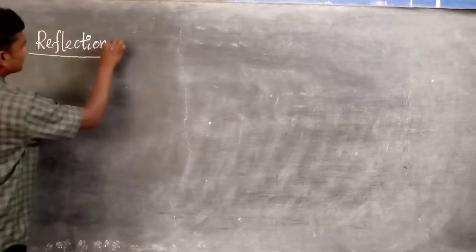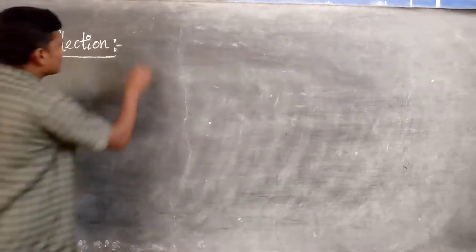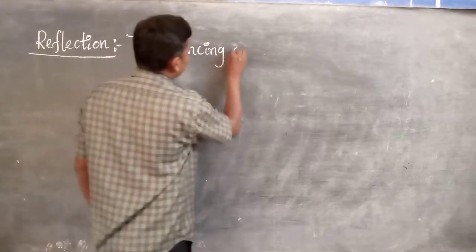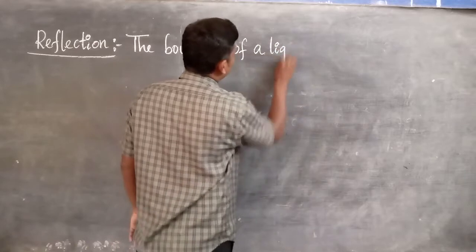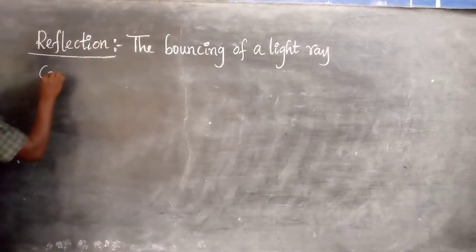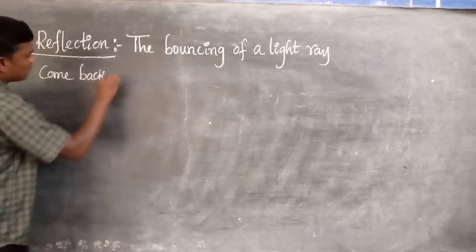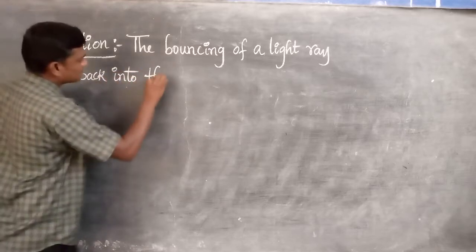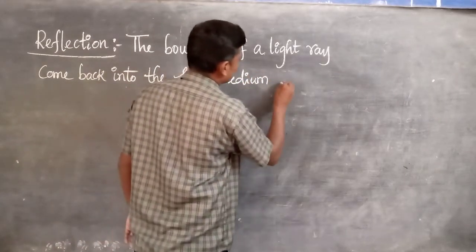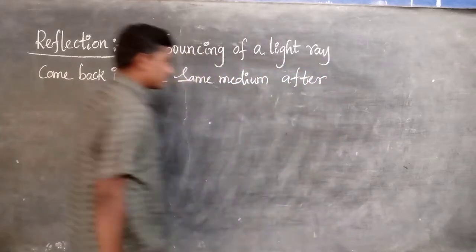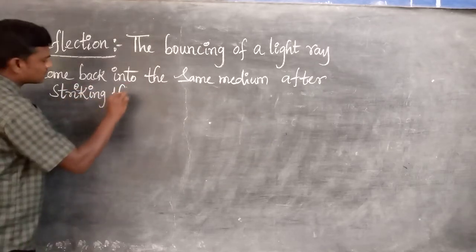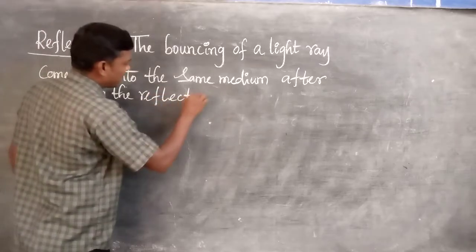What is reflection? The bouncing of a light ray, coming back into the same medium after striking the reflecting surface.